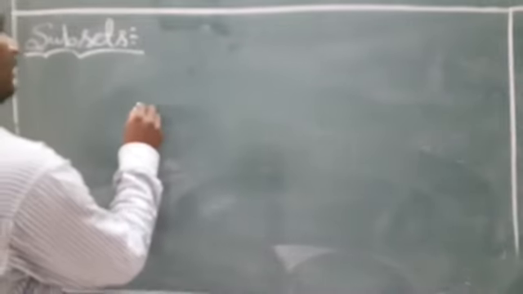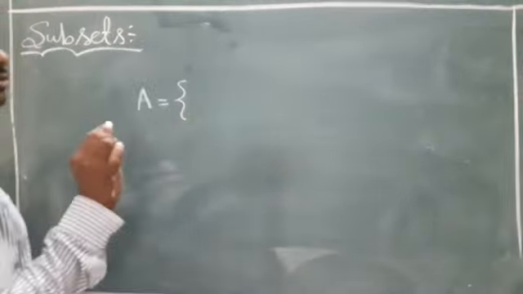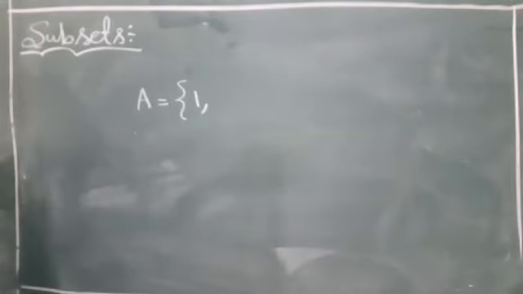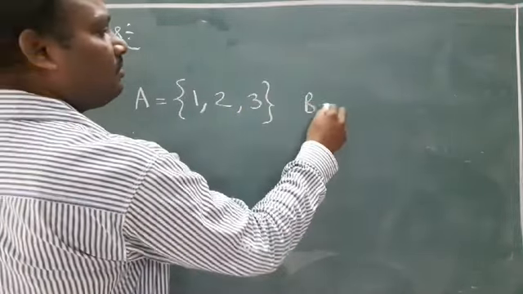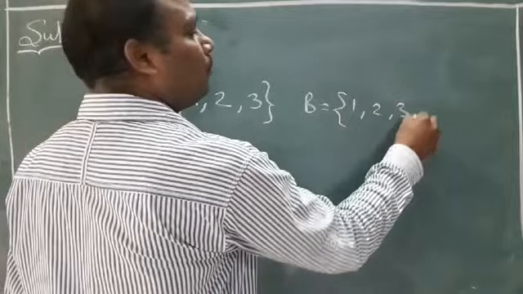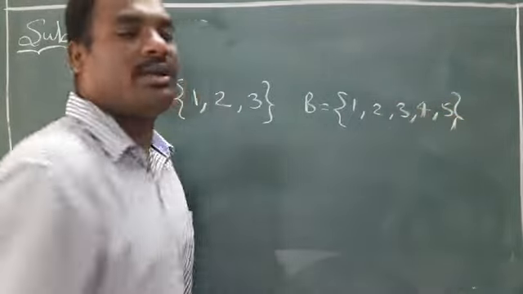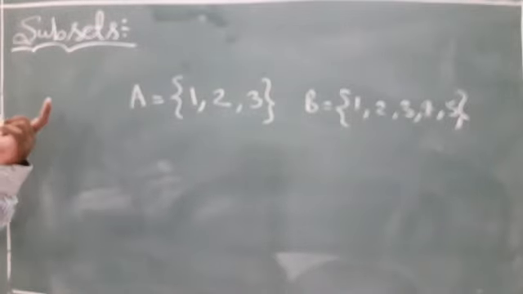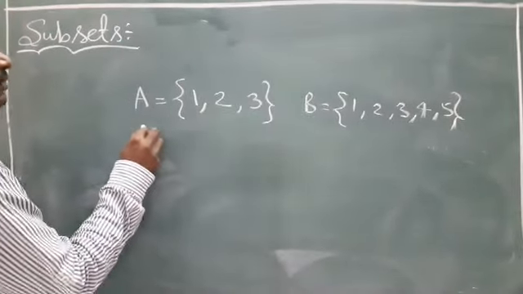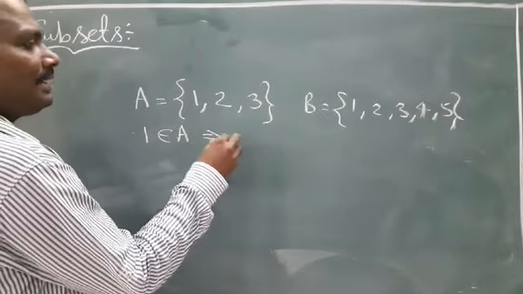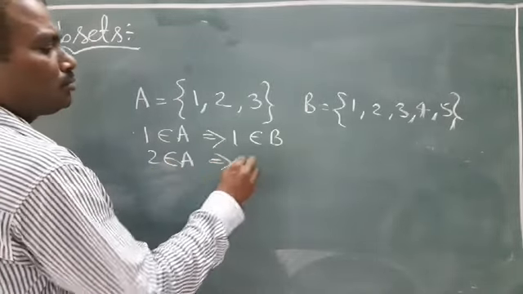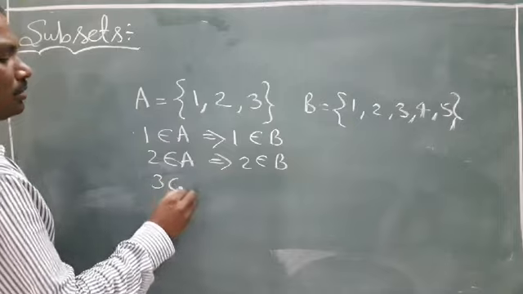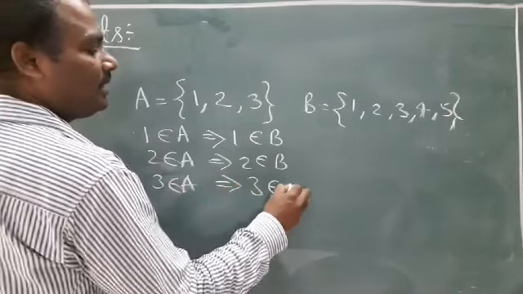For example, here A and B are two non-empty sets. A could be an empty set also, no problem, but we are taking non-empty sets. A is the set of 1, 2, 3. B is the set of 1, 2, 3, 4, 5. What is the definition of subset? Observe here, 1 belongs to A, that implies 1 belongs to B. 2 belongs to A, that implies 2 belongs to B. 3 belongs to A, that implies 3 belongs to B.